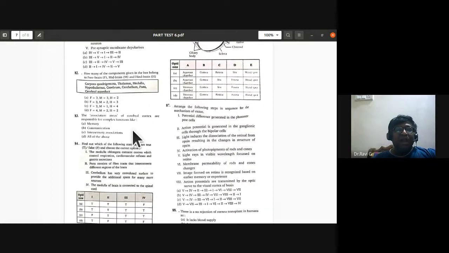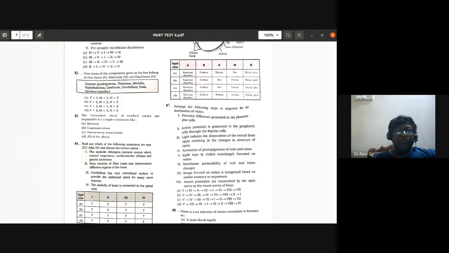82nd, how many of the components given in the box belong to forebrain, midbrain, and hindbrain? So what are all the things that they have given? Corpora quadrigemina, thalamus, medulla oblongata, hypothalamus, cerebrum, cerebellum, pons, cerebral aqueduct.